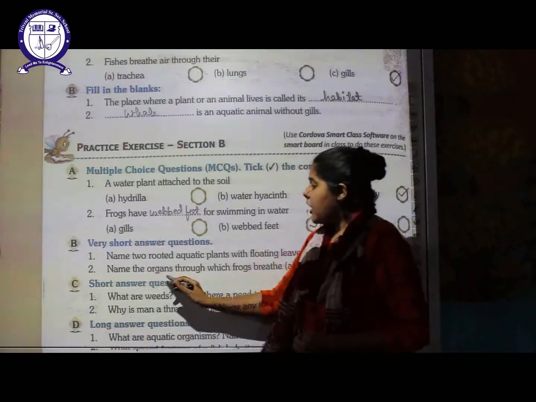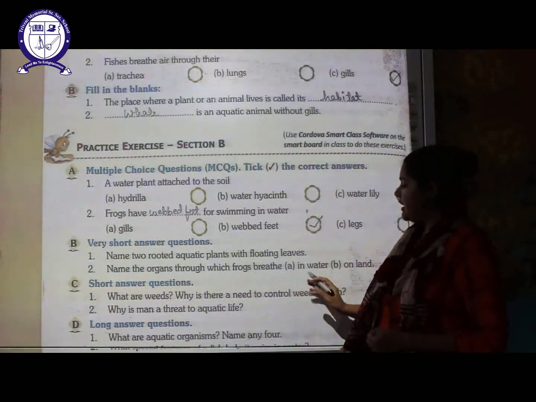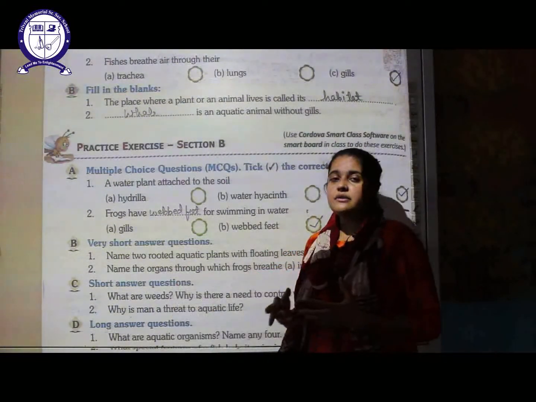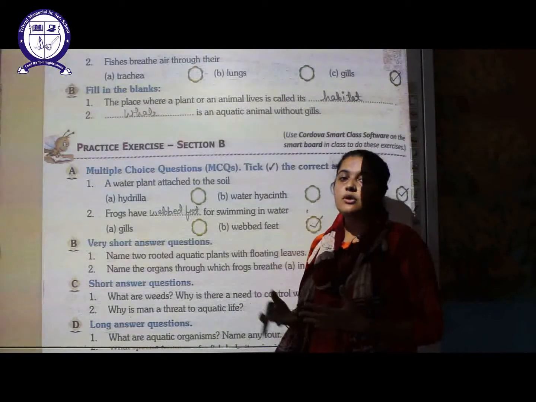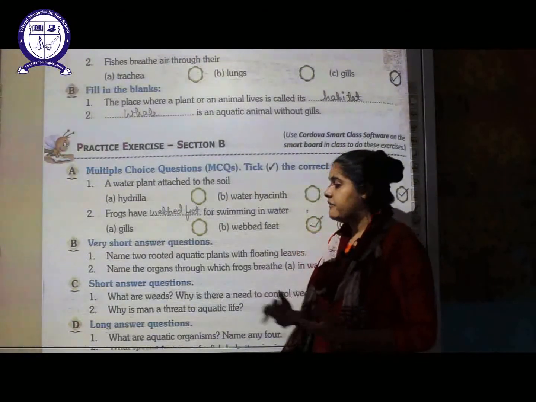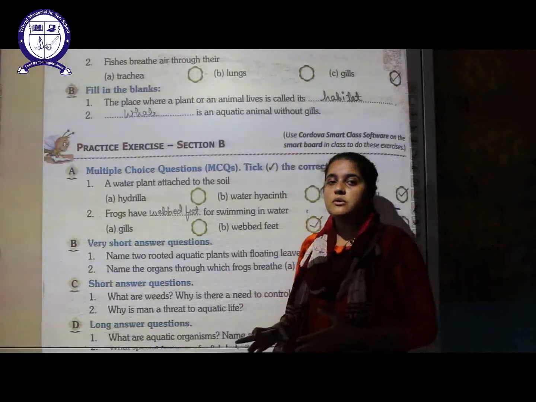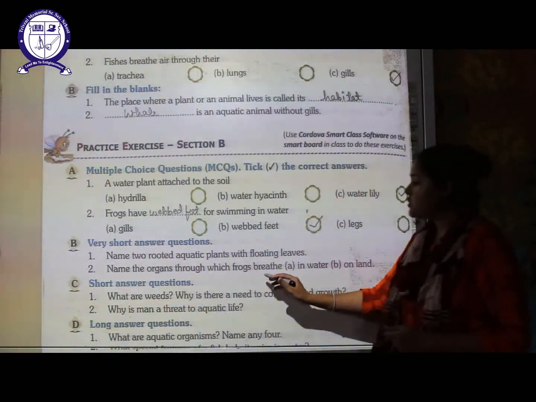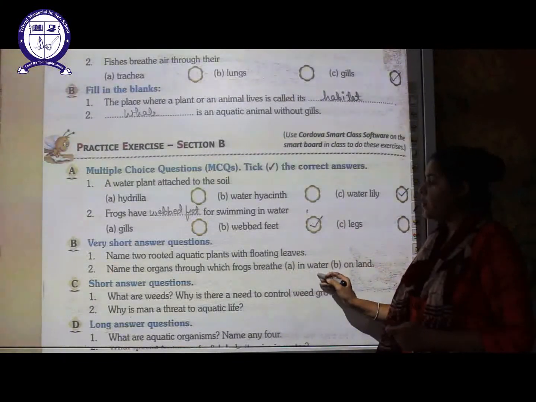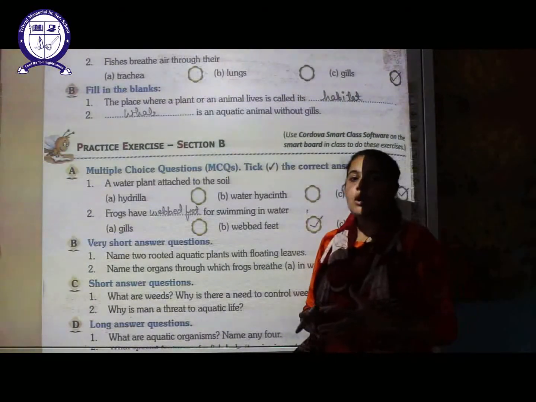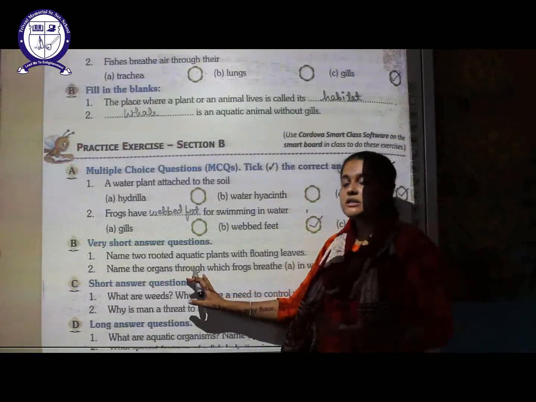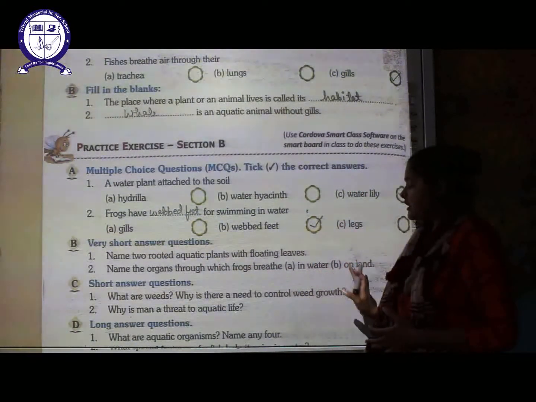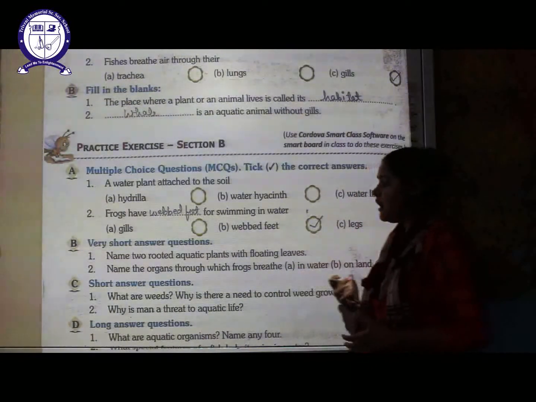Next is, name the organs through which the frogs breathe in water. So frogs, these type of organisms, can survive both on land as well as in water. So they have certain specific features which help them to survive on land as well as water. So we have to find out which organ helps the frog to breathe in water. So the answer is, in water the frog breathes through its moist skin. The next is, on the land. So the frogs live on the land while they are breathing through the lungs.